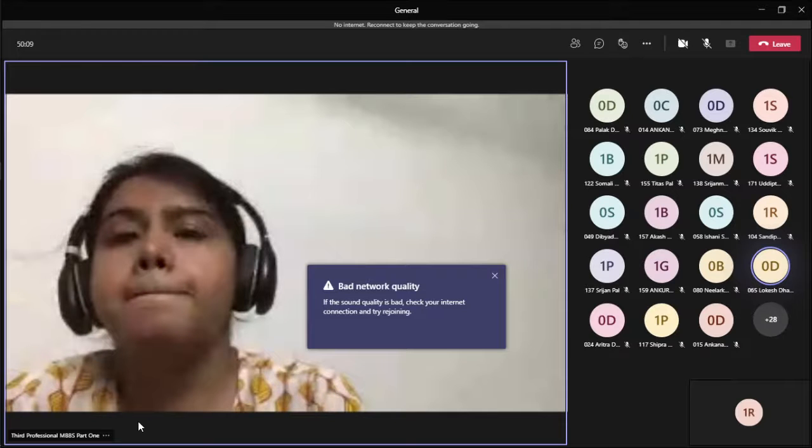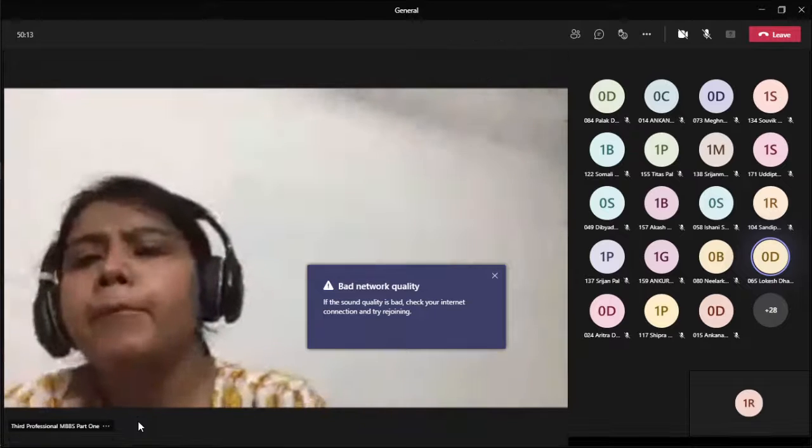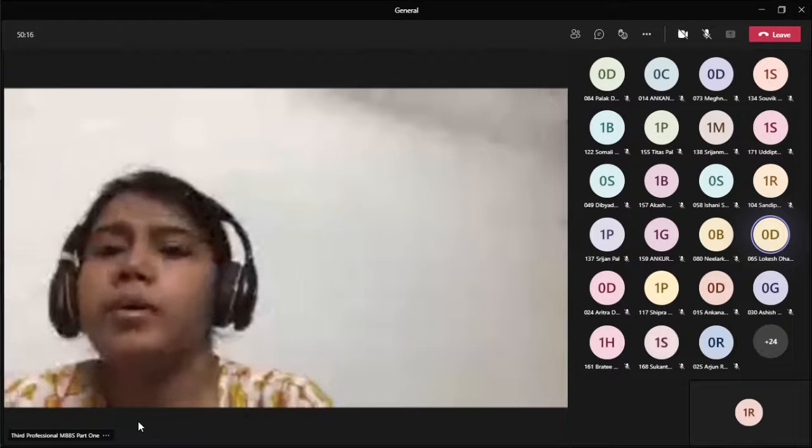Ma'am, can you please repeat that part? Hepatosplenomegaly, lymphadenopathy with bleeding plus or minus. What will be the possible diagnosis?